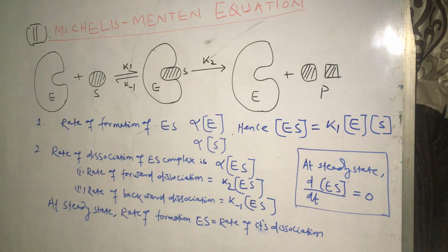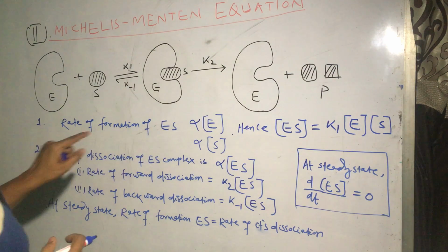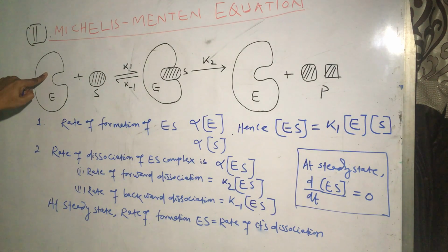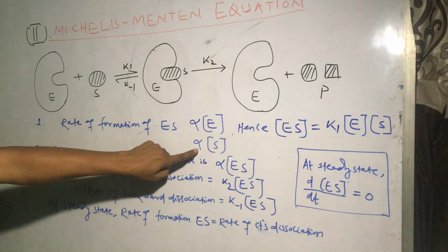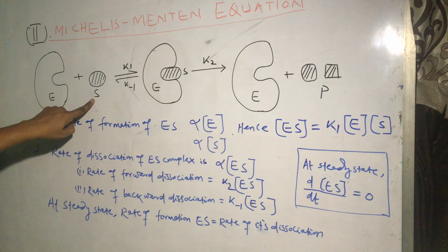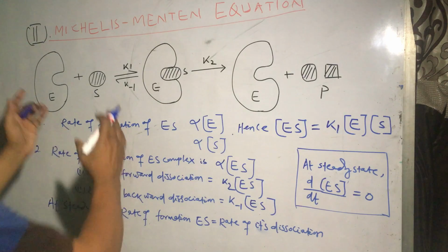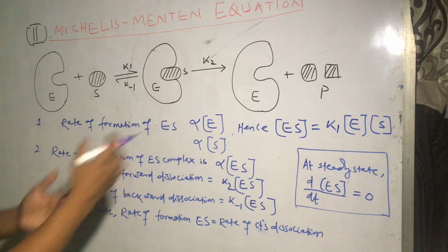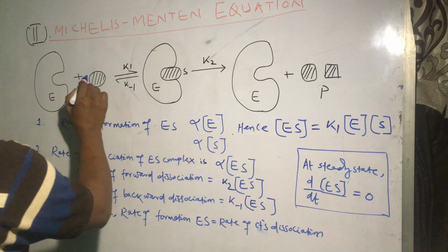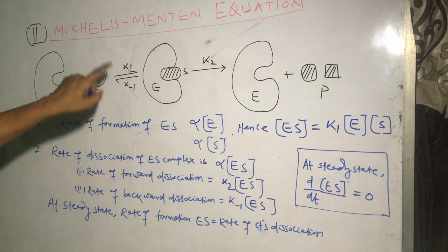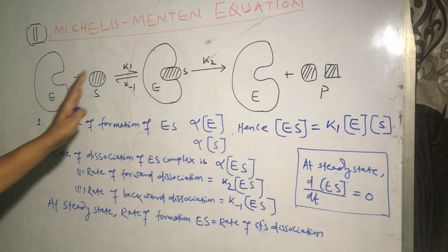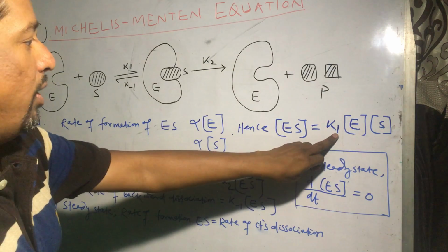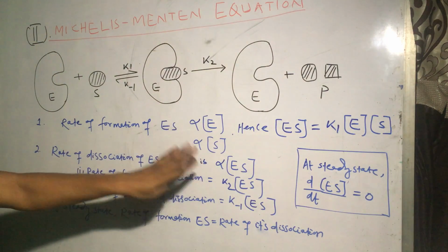So at steady state, the rate of formation of enzyme substrate complex is proportional to the concentration of enzyme and proportional to the concentration of the substrate. As it is a bimolecular reaction, we know the concentration of each of them affects the rate of the reaction. And if the rate constant of this forward reaction is K1, the rate of formation of enzyme substrate complex from enzyme and substrate is equal to K1 into E into S, as written here.